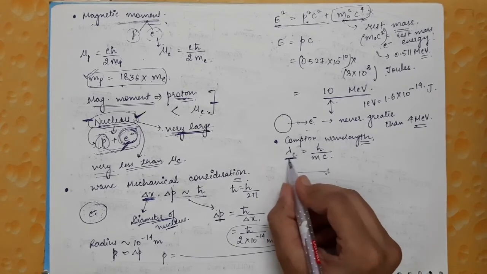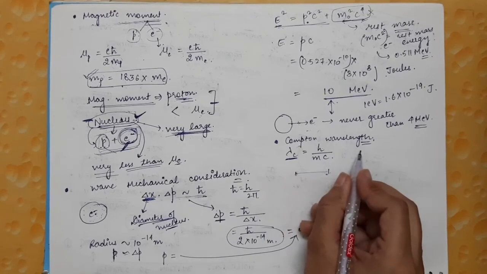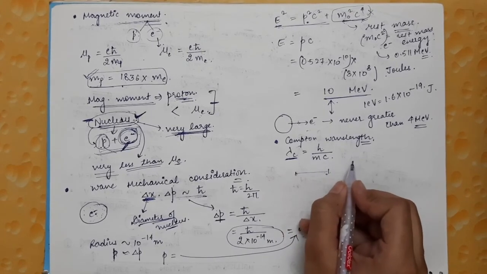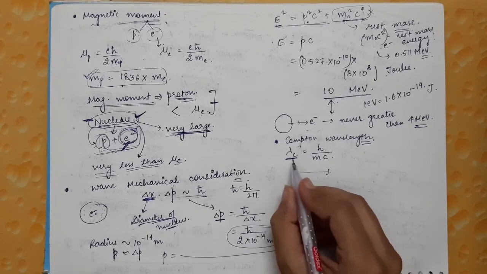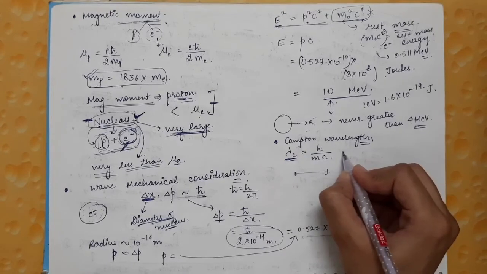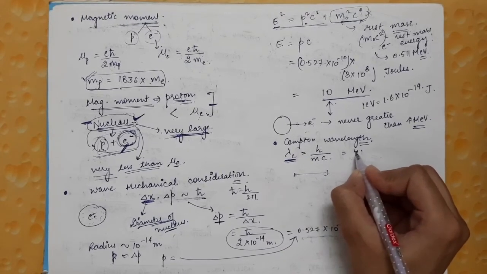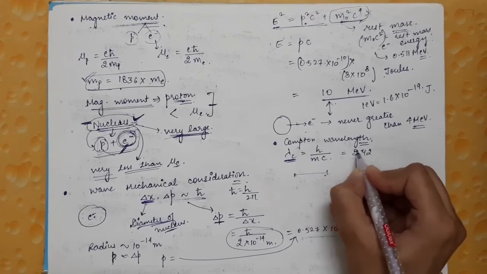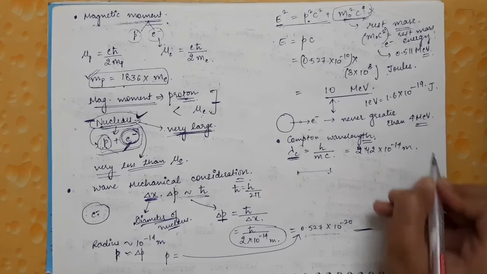So let's find the Compton wavelength for the electron, and then check if it is possible for the electron to be present inside nuclear dimensions. The Compton wavelength for the electron comes out to be 242 into 10 raised to power minus 14 meters.